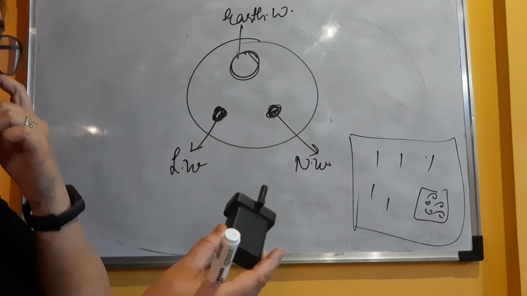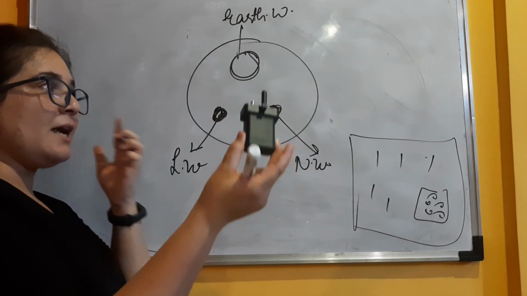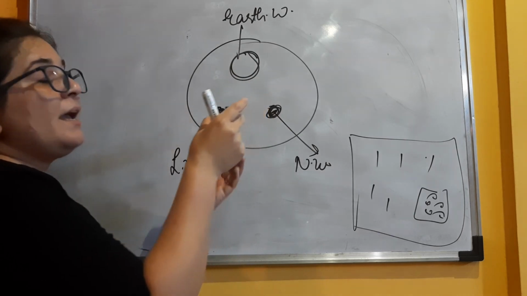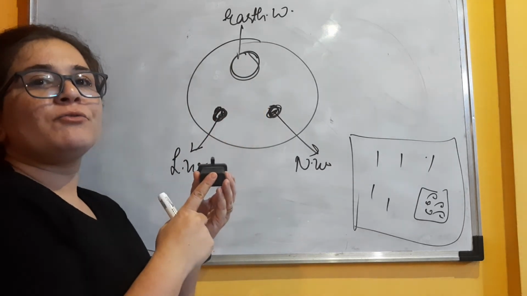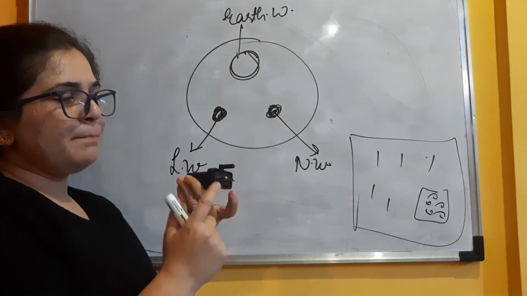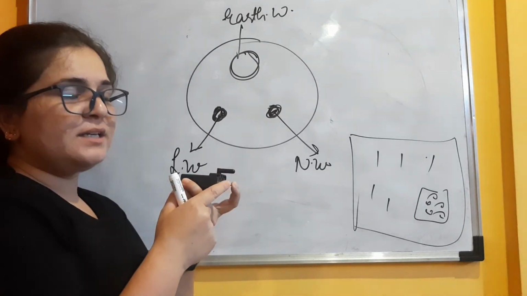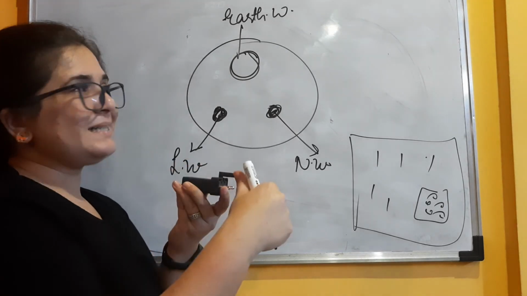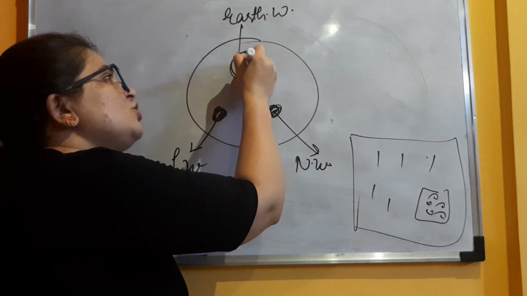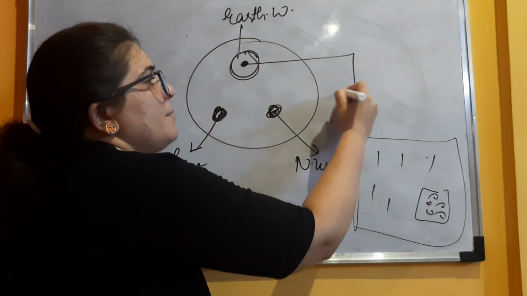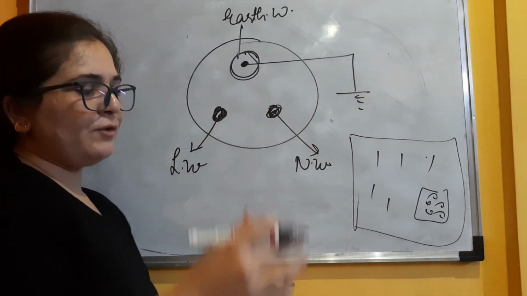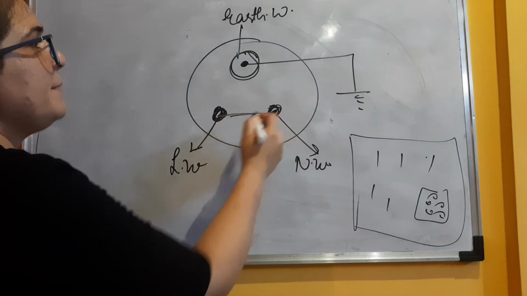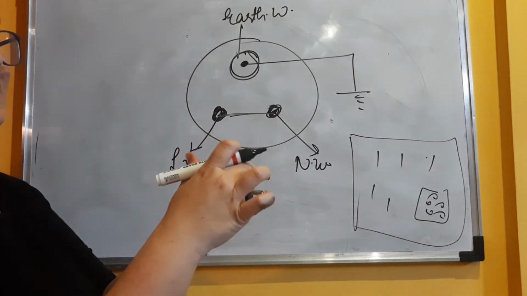Because the moment I start to plug this into the socket, if there is any extra amount of current, what will happen? Before these two make connection, this upper one, which is bigger in size, will get attached to the earth wire, and the extra amount of current will go to the earth, and after that the connection of live and neutral wire will be made. So that's the reason we have this broader.